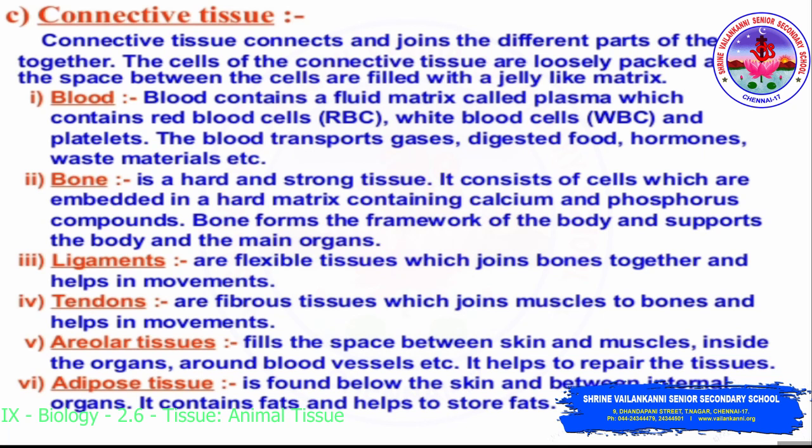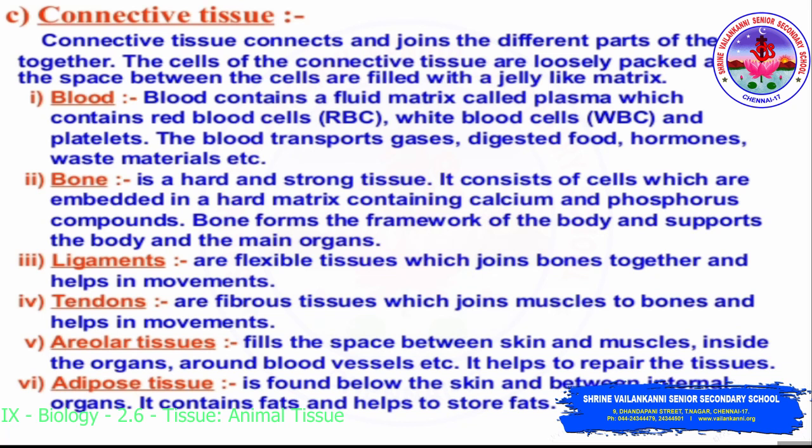First we will discuss blood. Blood contains a fluid matrix called plasma, which contains the red blood cells RBC, white blood cells WBC and platelets, thrombocytes. The blood transports gases, digested food, hormones, waste material, etc. Bone is a hard and strong tissue. It consists of cells embedded in a hard matrix containing calcium and phosphorus compounds. Bone forms the framework of the body and supports the body and the main organs.